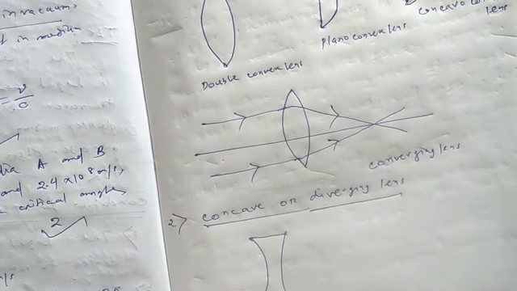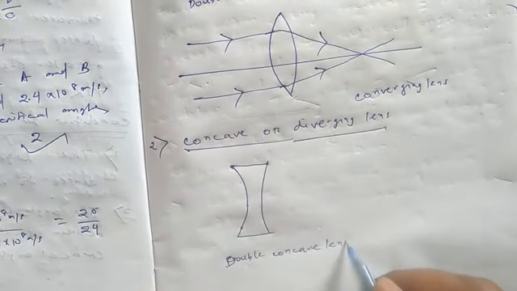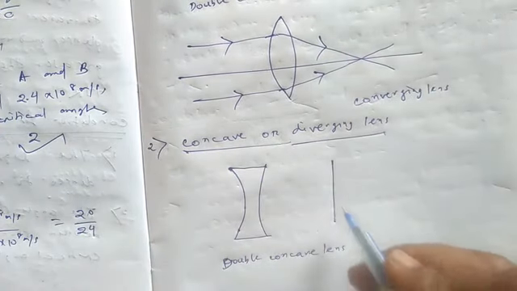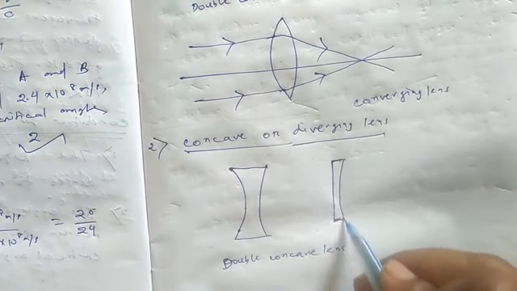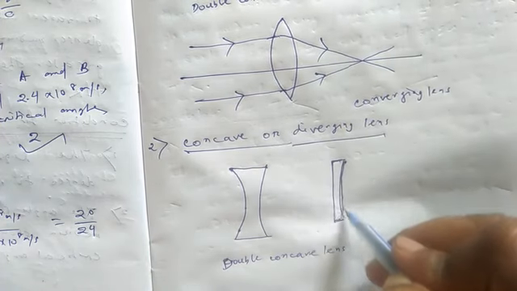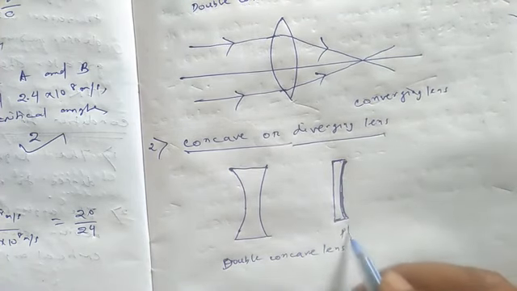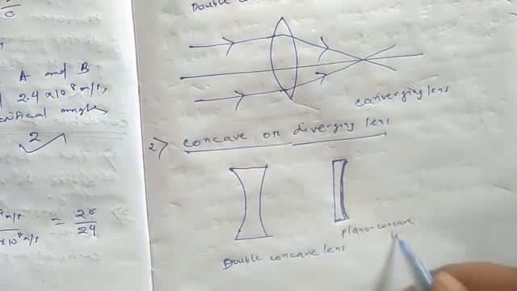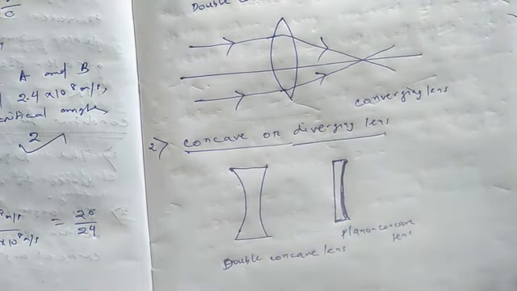This is called a double concave lens. This is called a plano concave lens: one surface is plane and the other surface is concave, that is why it is called plano concave lens.